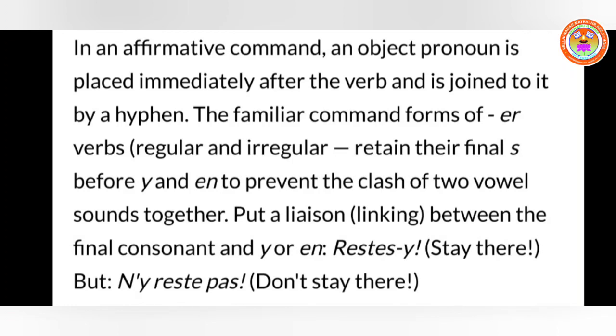Normally they end in e, so when the pronoun y or en is placed after the verb in the affirmative imperative form, it takes the s to avoid the vowel clash. So that is the reason they have given.